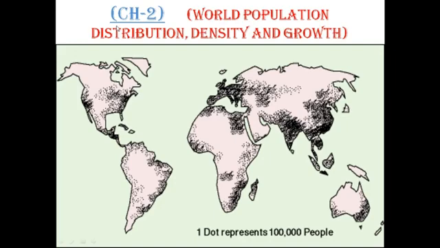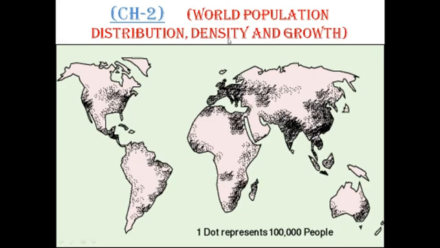Today we'll start the second chapter of geography, that is world population, distribution, density and growth. Distribution means the number of people spread on the earth, means the distribution of persons in all the continents on the earth.